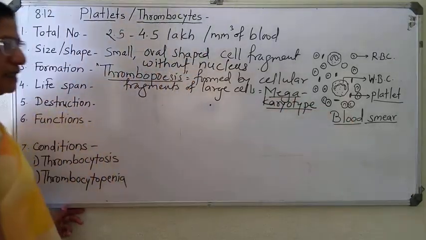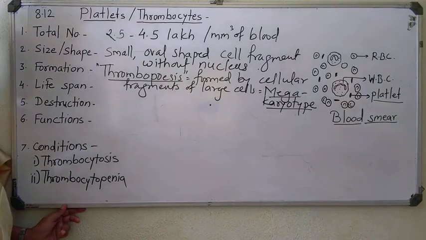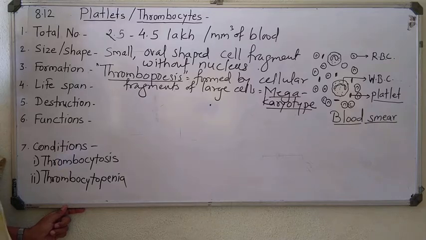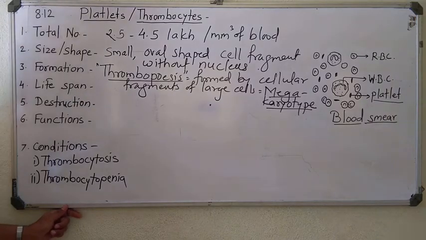Mega means large, karyon means nucleus. The cells which are having large nucleus are known as megakaryocytes, and these megakaryocytes are present in bone marrow. They fragment, that means they are broken down into smaller and smaller pieces to form these thrombocytes. That's why that is known as thrombopoiesis.